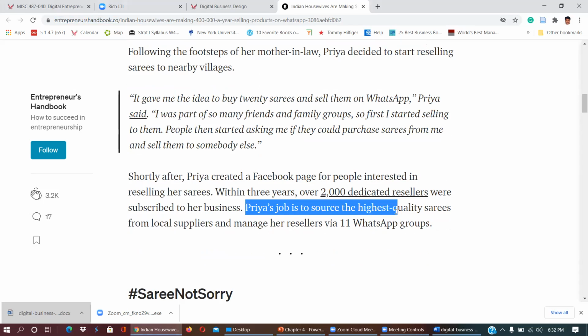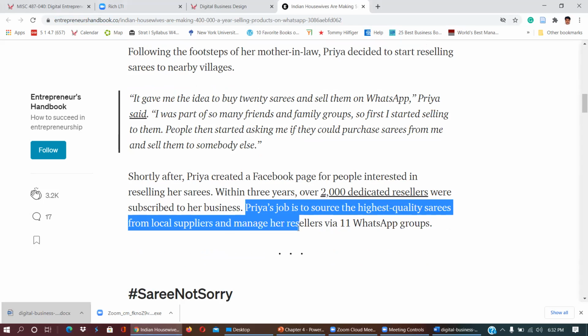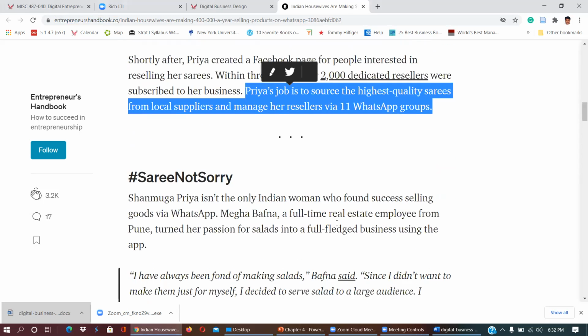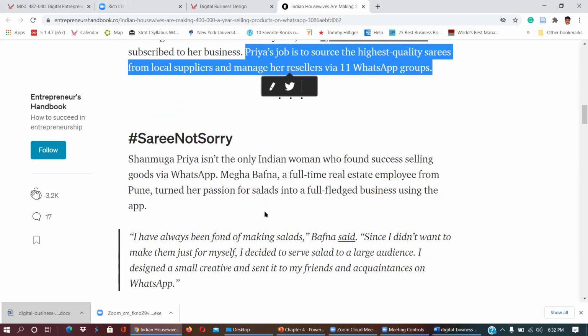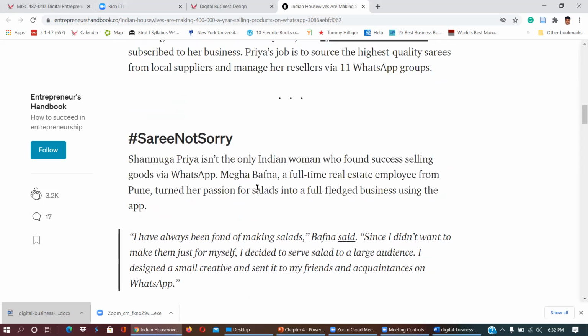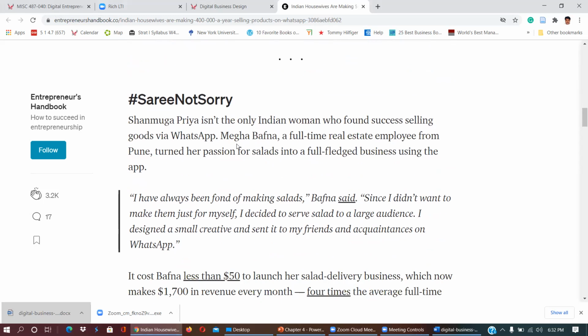Priya's job is to source the highest quality saris from local suppliers and manage her resellers via 11 WhatsApp groups. So basically, she was building and she is building her business. She is not only doing that, she is making a franchise. She isn't the only Indian woman who found success selling goods via WhatsApp.